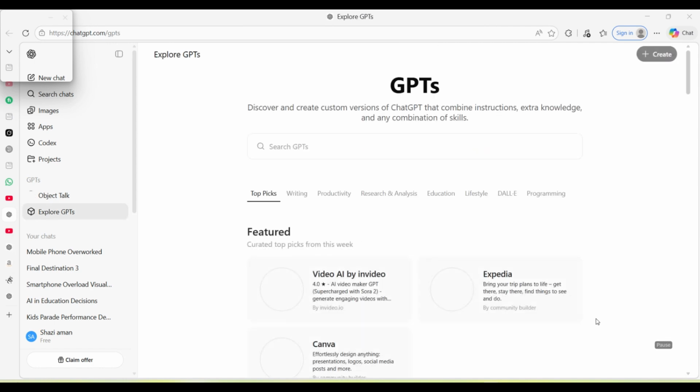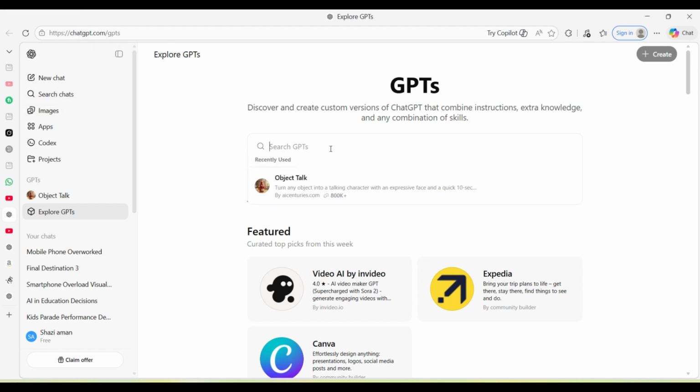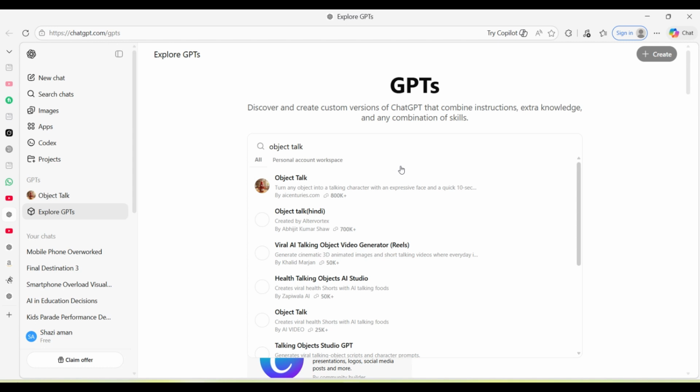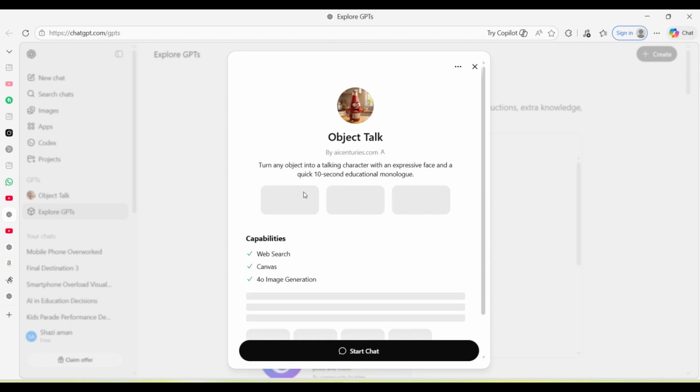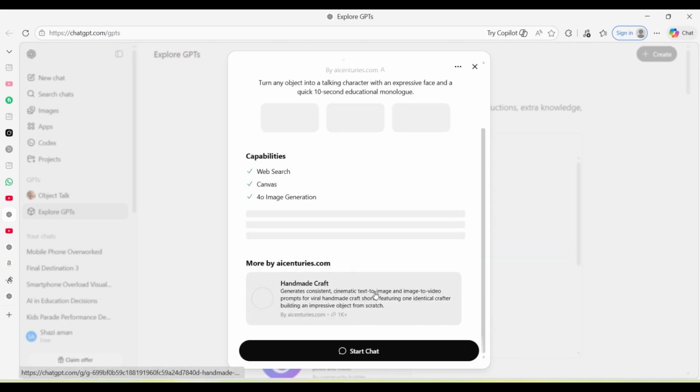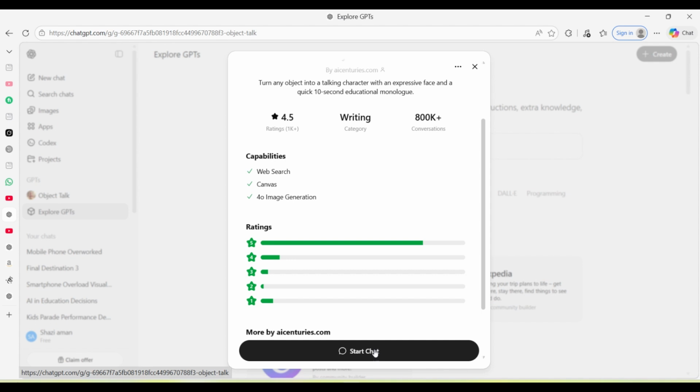this objects. Okay, this is Explore GPT. I will paste the link in my description. So in Explore GPT, here you will come and you will write object talk. Okay, once you write object talk, you will find different models. Yani you will find many models there. I write object talk, and here you can see there are many, but you will click the first one, object talk. You will click on start chat and then you will find this interface.